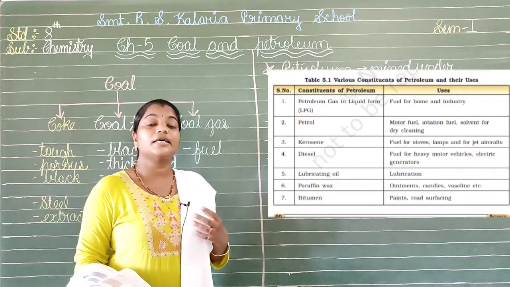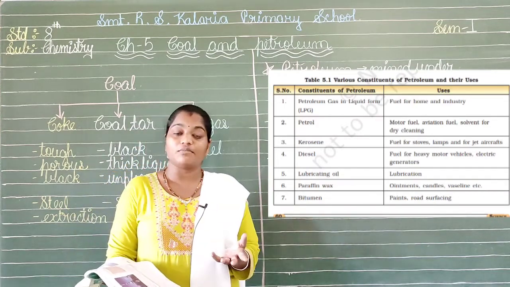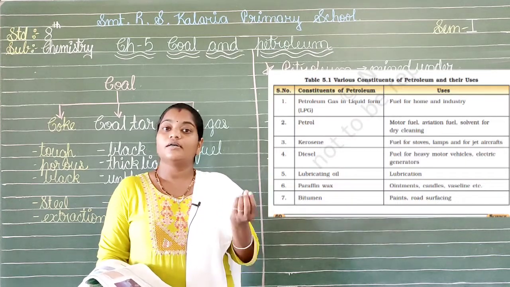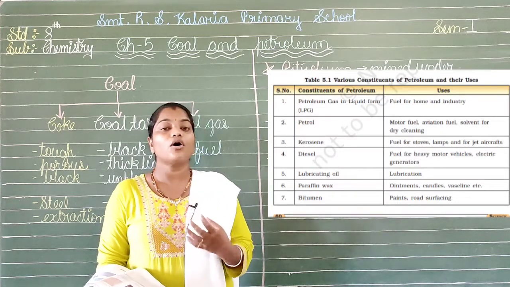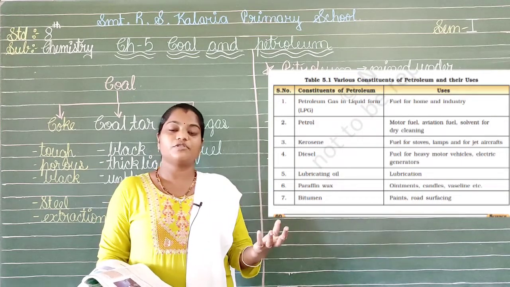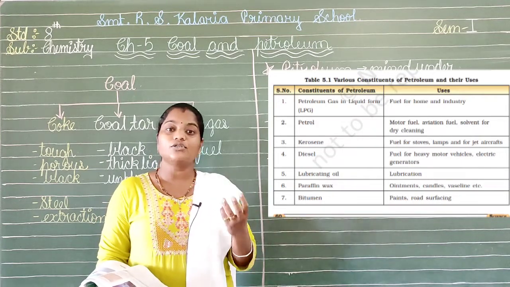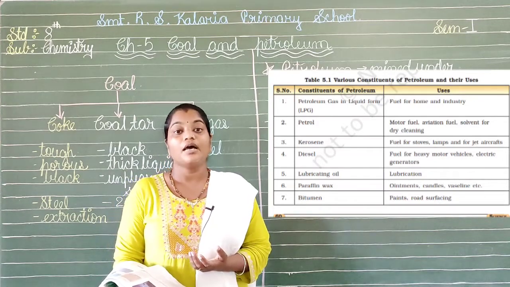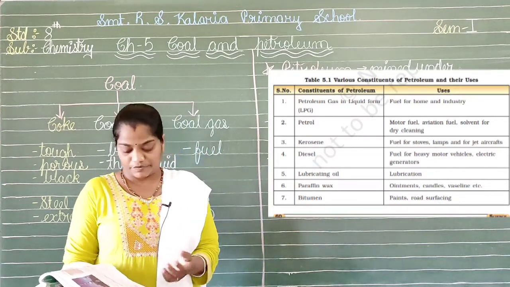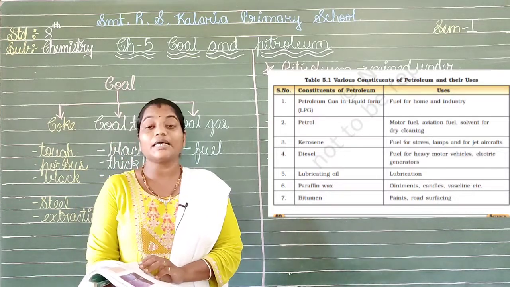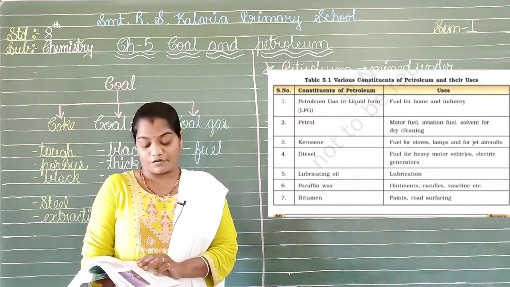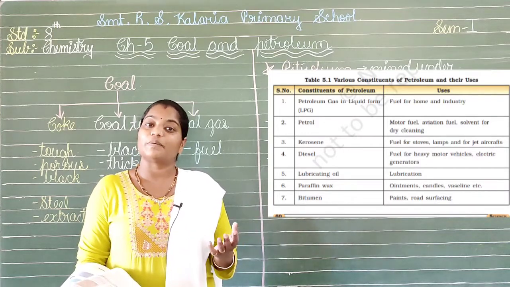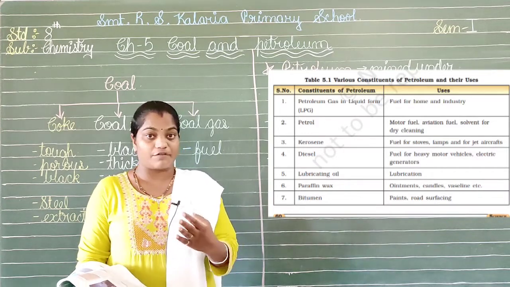It is utilized in the ointments, that is the creams that we apply on our skin, whether it is the medical ones, like the Soframycins, or any of the creams which give whiteness to our skin. So any of the ointments or the lotions that we apply on our skin already possess this thing, that is the paraffin wax. Then the candles are made by this paraffin wax itself. Then the vaselines which we use especially in the winter season. So these are the usages of the paraffin wax we have.